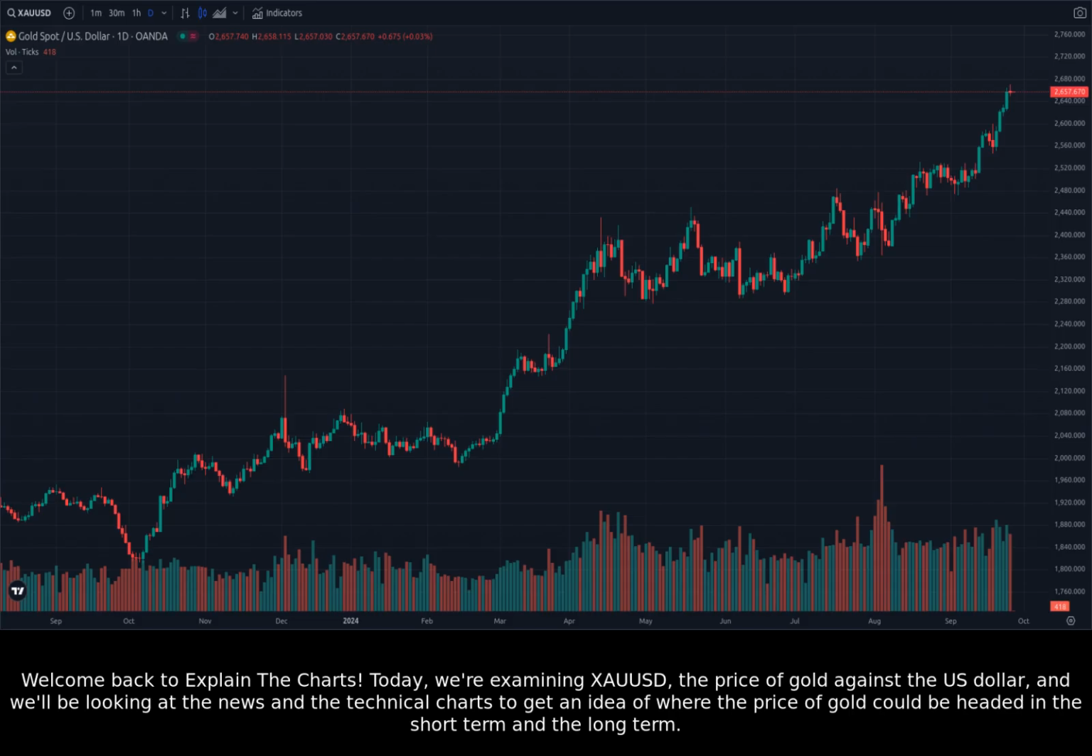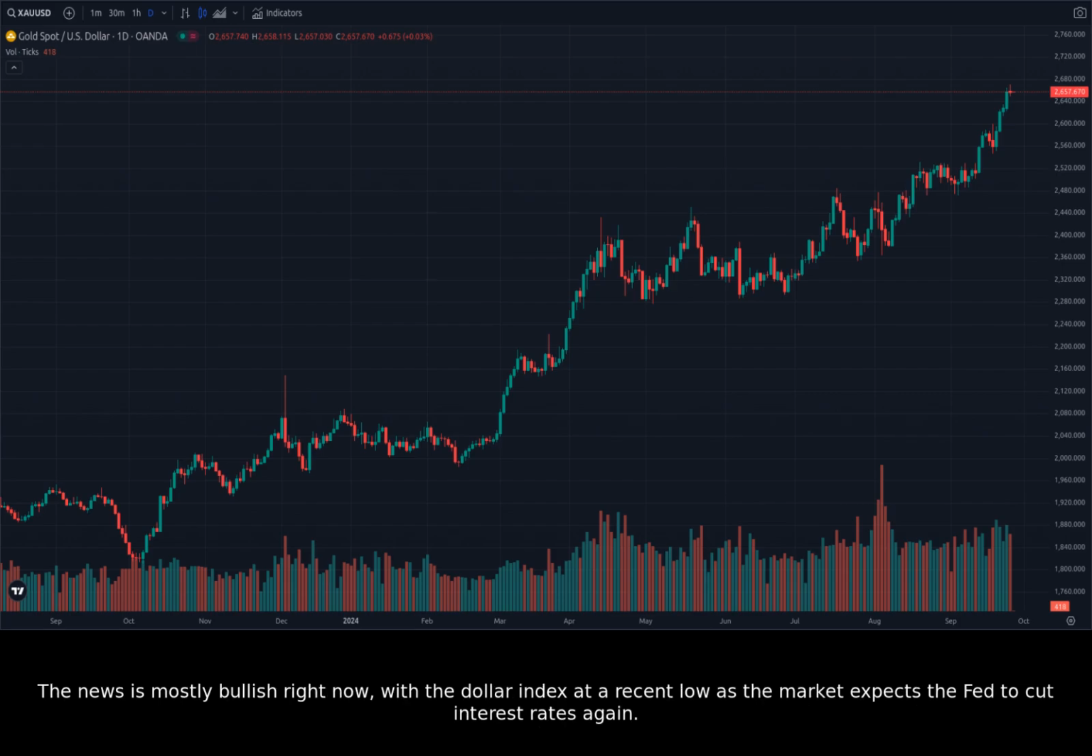Today, we're examining XAUUSD, the price of gold against the US dollar, and we'll be looking at the news and the technical charts to get an idea of where the price of gold could be headed in the short term and the long term. The news is mostly bullish right now, with the dollar index at a recent low as the market expects the Fed to cut interest rates again.